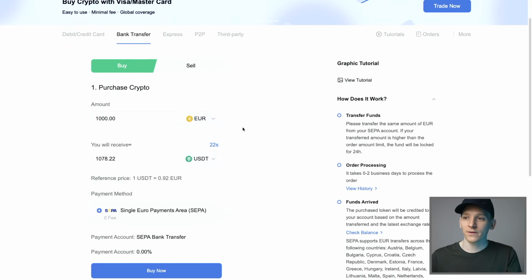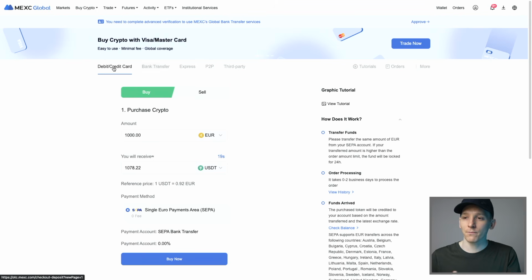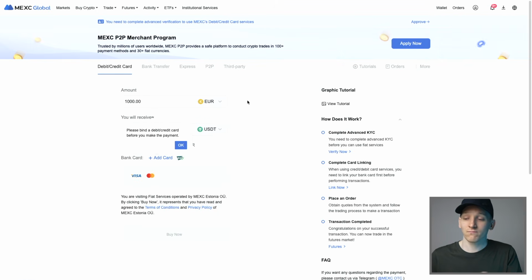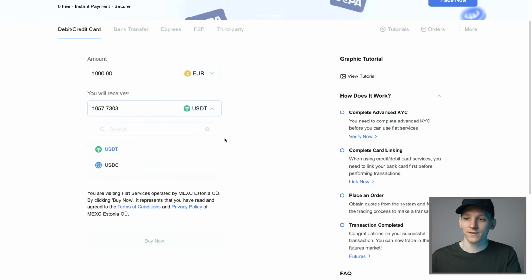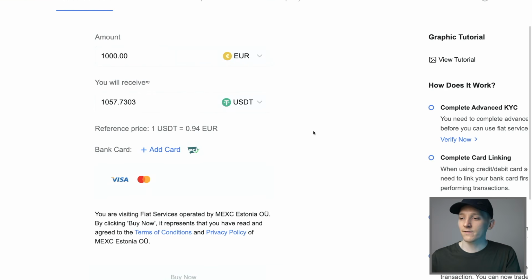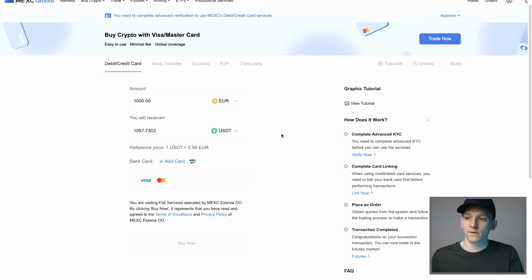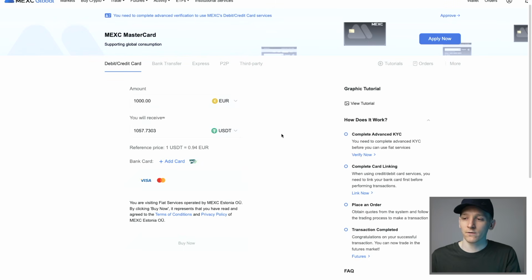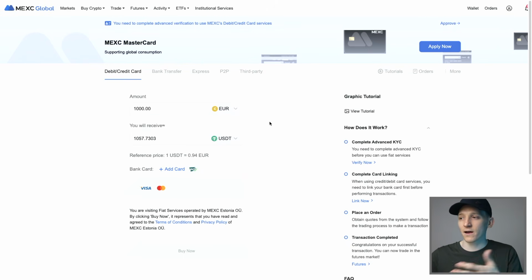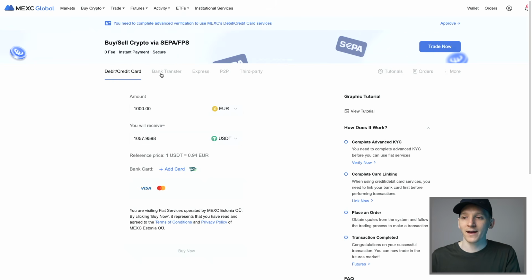Now the other option is a debit or credit card if you don't have the bank transfer option. So what this does is just a simple Visa or MasterCard payment right here, and you can use one of these currencies, and then it goes into US dollar tether, as you can see again, or USDC. Now the difference here is the cost. You can see the reference price. There is going to be a cost here from the payment processors that are used. Usually it's around 2 to 3%, whereas a bank transfer is essentially just that payment from your bank account. So cards are more expensive to use, and that goes across all trading platforms, but that is fiat currencies.